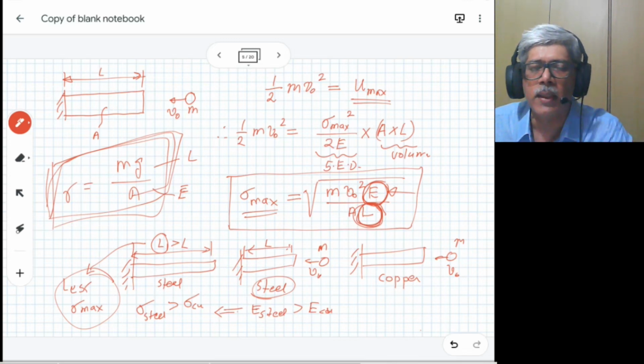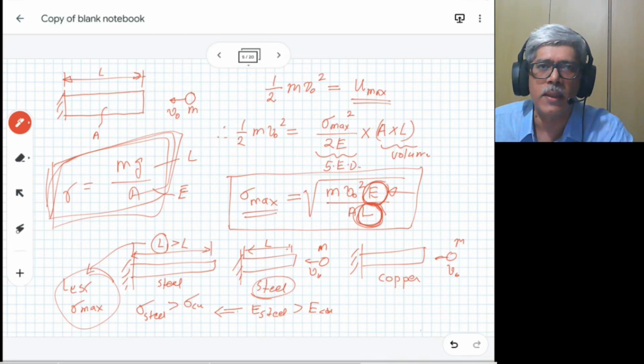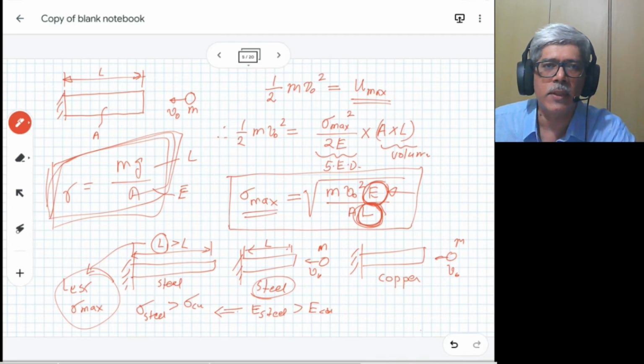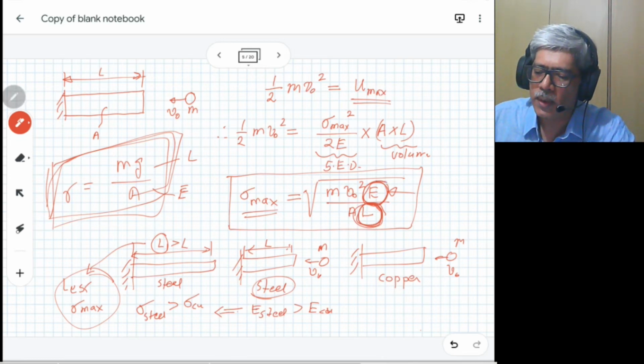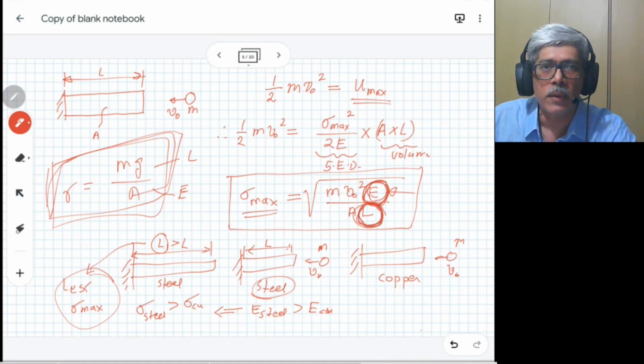If you think a little deeper, you will realize that both length and modulus of elasticity are related to the stiffness of the body. Essentially, the body which is stiffer, when subjected to impact loading, will have more stress. A higher E value makes the body stiffer, and a smaller L value also makes it a stiffer rod.